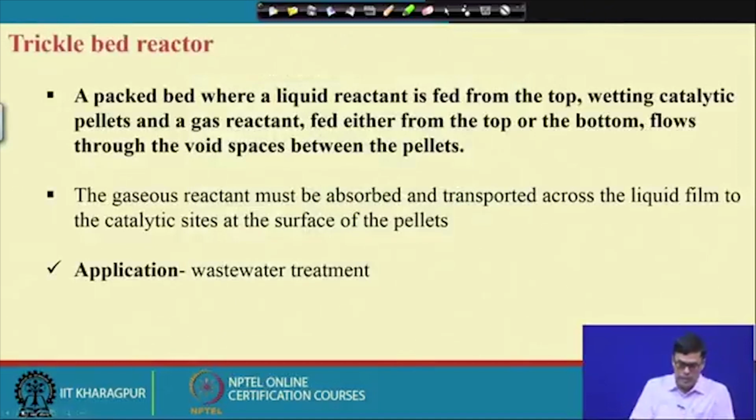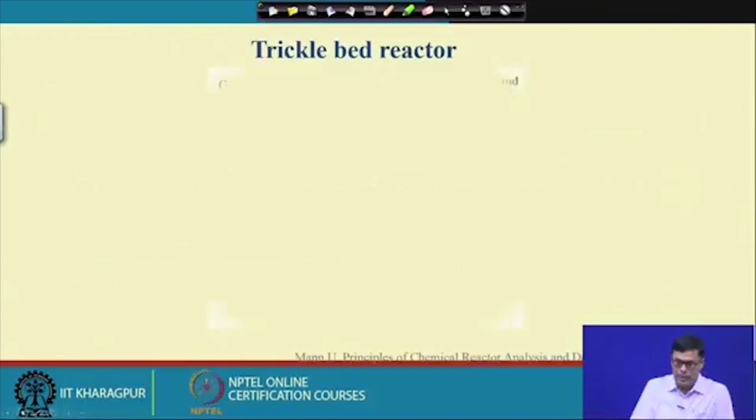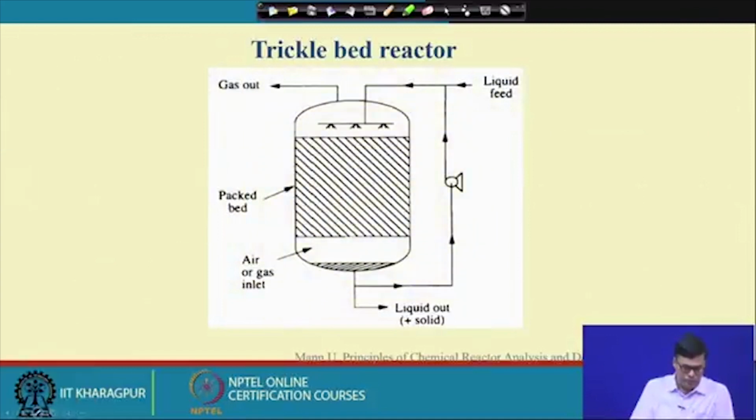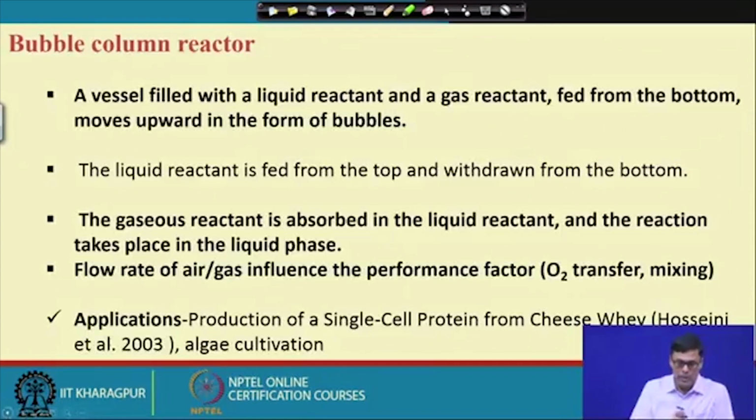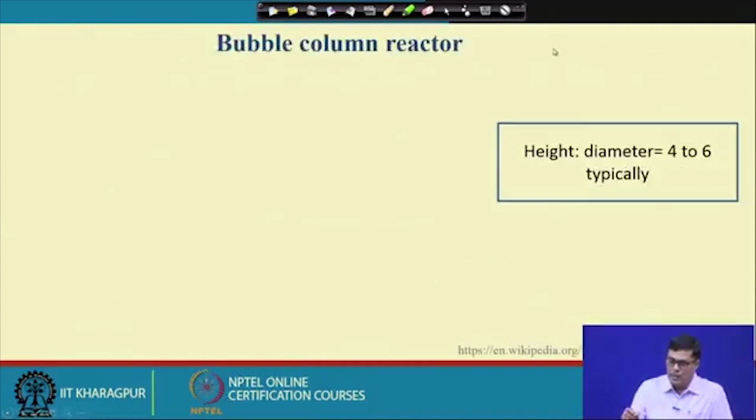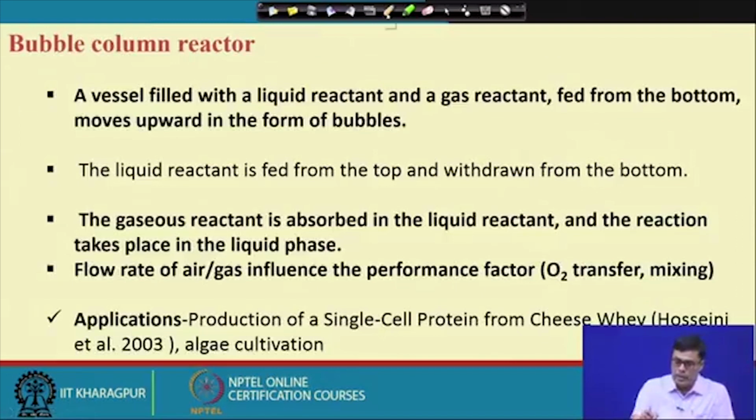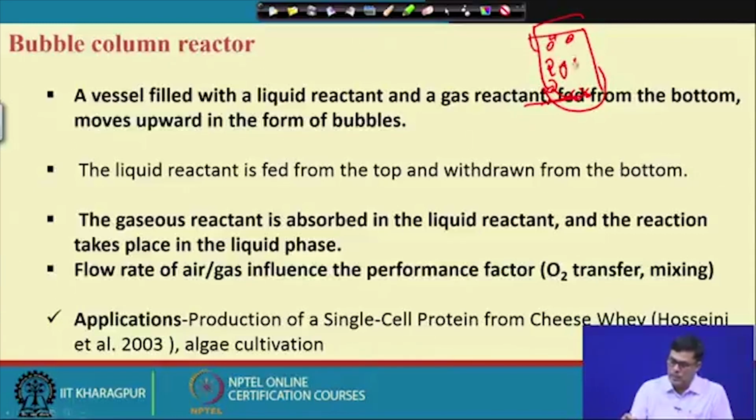Now, the trickling bed reactor is something similar to the packed bed reactor. I do not like to discuss it again. The bubble column reactor is a very simple reactor. I can give the example: suppose this is the column, and there is a sparger here. We put a sparger, and this is the liquid, and the bubbles will go like this. So you have cell suspension here that will react there.